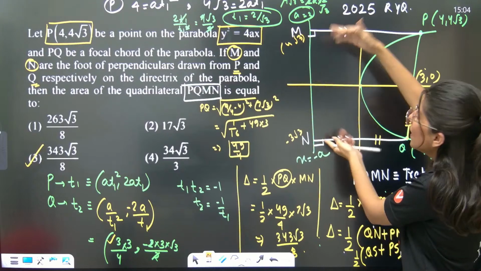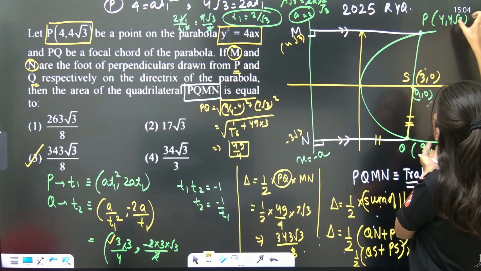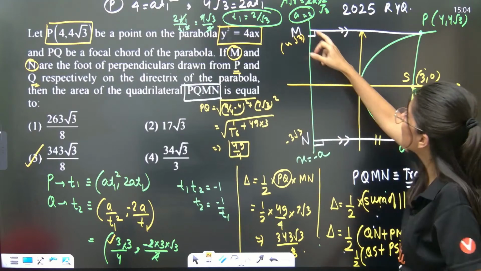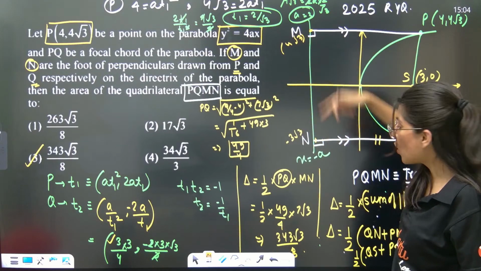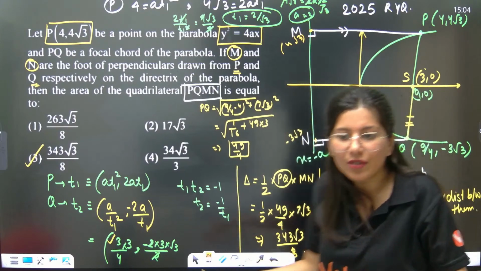So M and N. Now you have P and Q. Just tell me, 4 root 3 minus minus 3 root 3. So the y coordinate here and the y coordinate here, the distance between them will be 7 root 3. Just plug in the values and we are done.